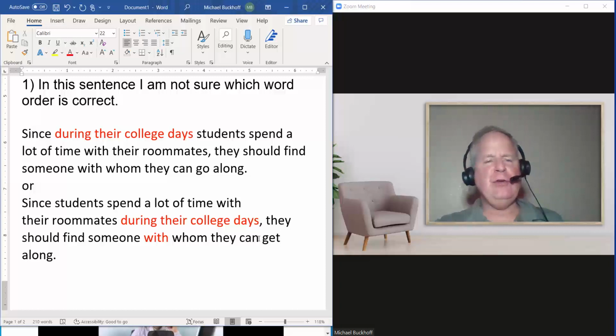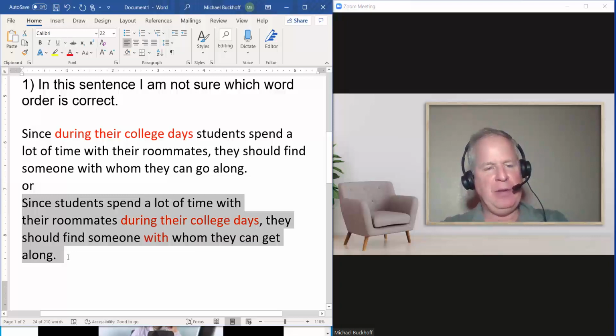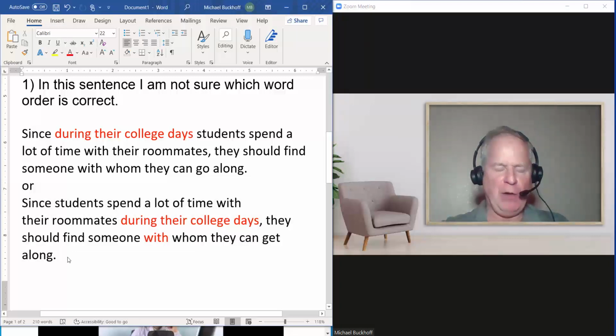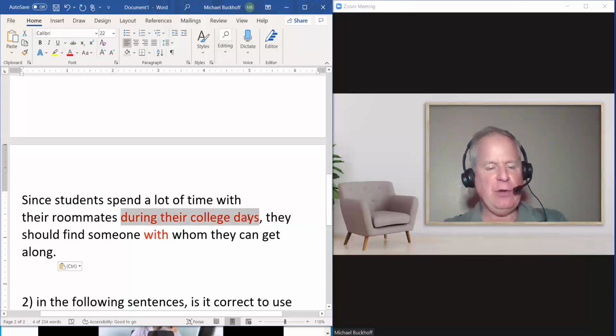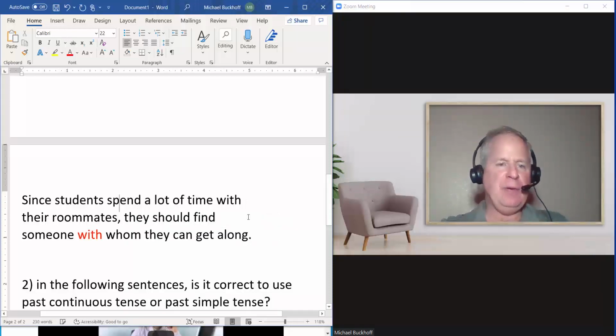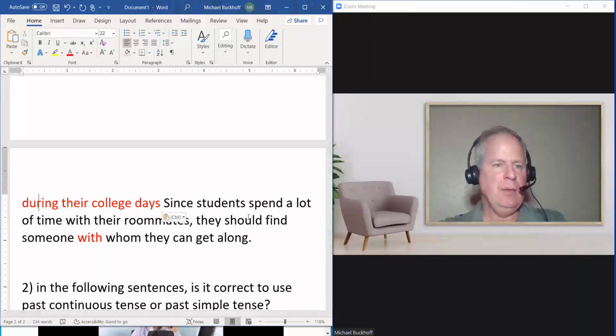Believe it or not, you can do all of them. You're kind of taking the prepositional phrase and putting it inside of the dependent clause, or you're putting it after the dependent clause. But what about this? Let me show you one that I think might be even better. I think that all word orders are possible. Maybe the best one is to separate this introductory phrase from the dependent clause, put it in the beginning of the sentence. But I don't think you're going to get scored lower.